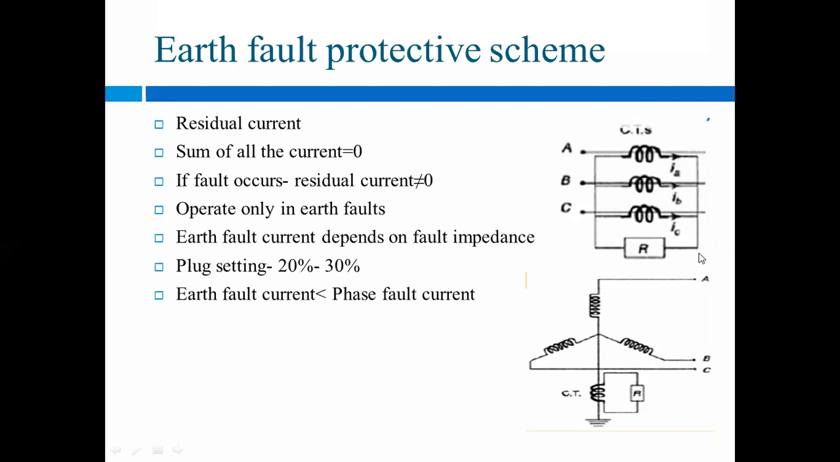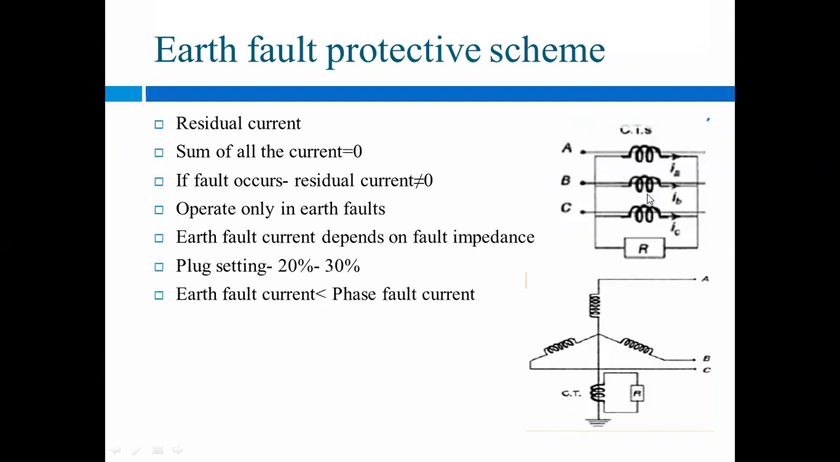Okay, that is the current flowing through the three phases. And here a relay is there. You can see the relay is used here, and these are the CTs, that is the current transformers, which are one of the parts of the relay. By using this only we are taking the supply from the transmission line.